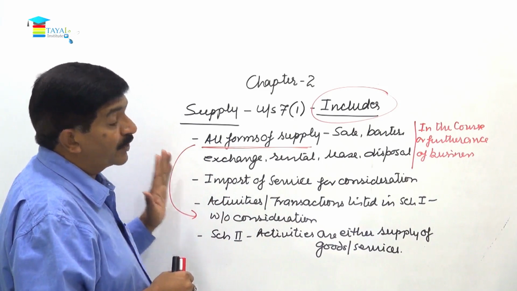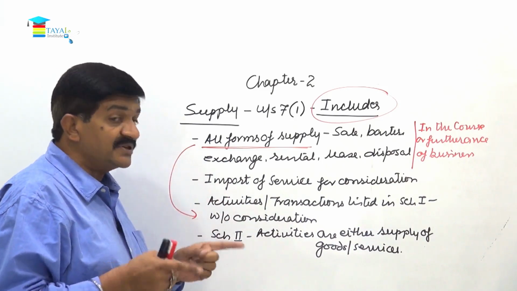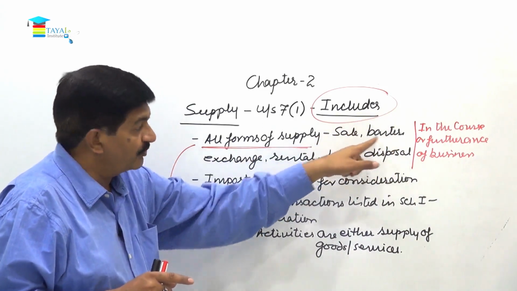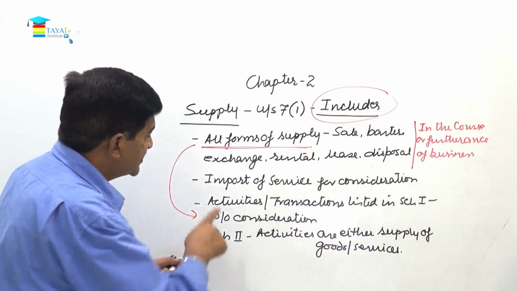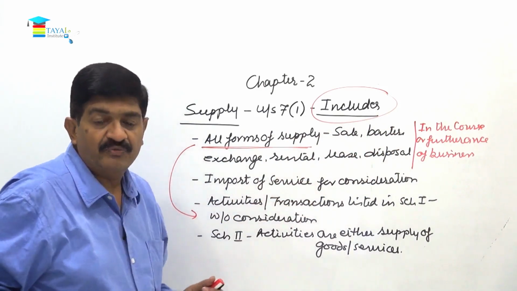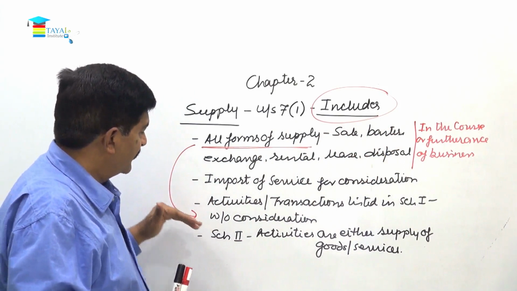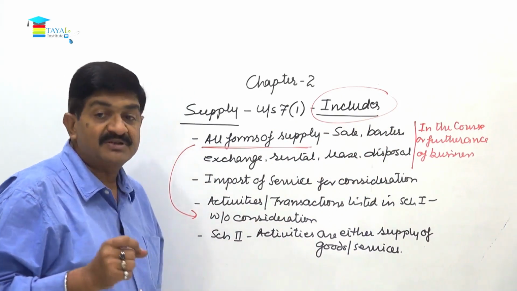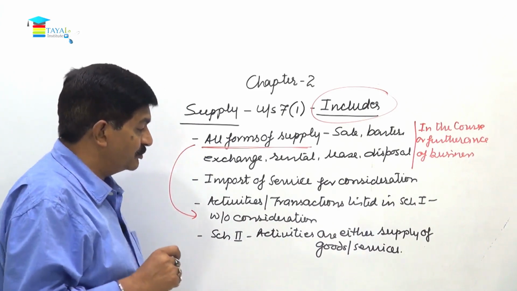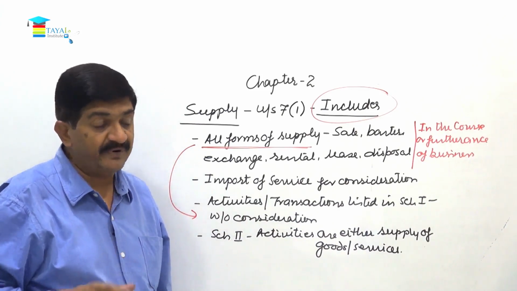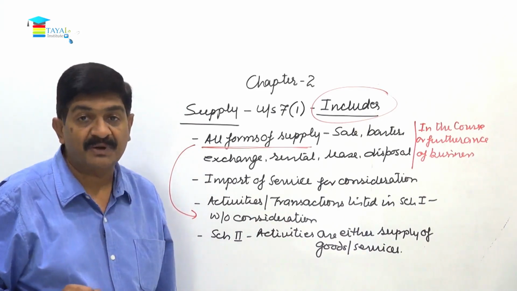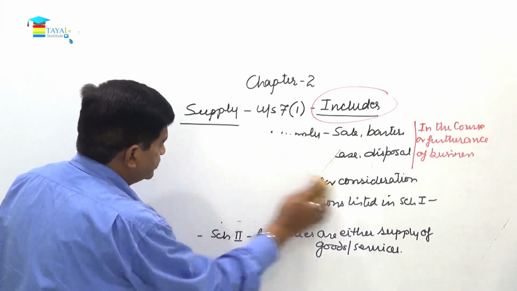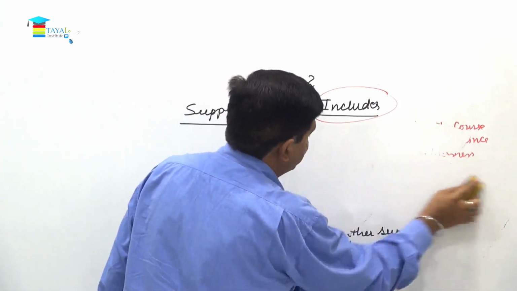Then import of service for a consideration. If services are imported without consideration but in the course or furtherance of business, those will be covered here. So these are not in connection with business but imported for a consideration. Then the activities and transactions listed in Schedule 1 are without consideration but still regarded as supplies. And then we have Schedule 2, activities referred to as either supply of goods or supply of services. Okay, now this is subsection 1.